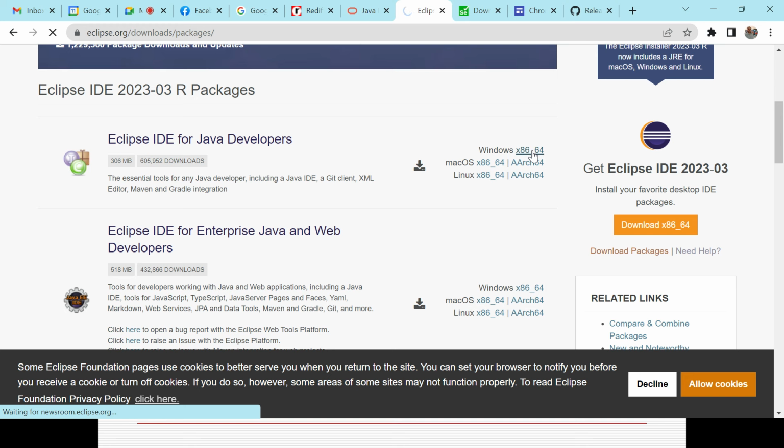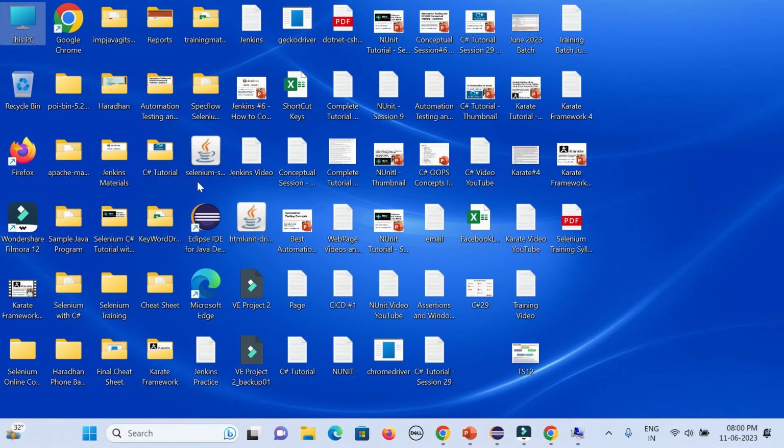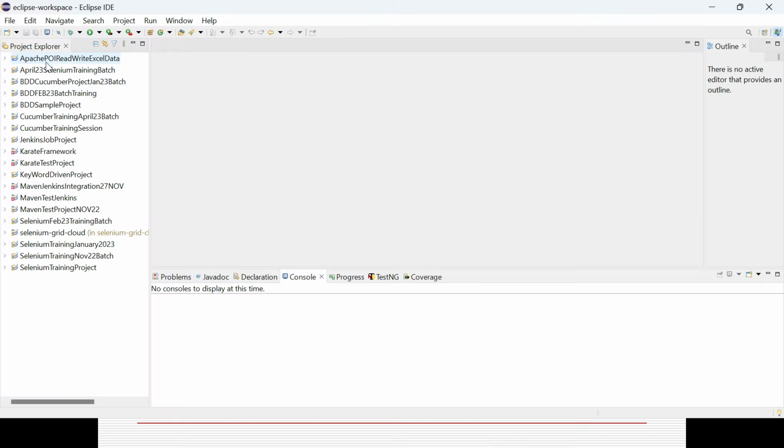Then simply double click that launcher and next, and it will be automatically installed. Then a shortcut will be created like Eclipse IDE, and you can open it. For the first time, it will ask you for a workspace, and you just set up the workspace in any drive, C drive, D drive, wherever available, and then it will launch. Here there is no project because I have been working for long and I have a couple of projects. Otherwise, it will look like this after opening Eclipse.